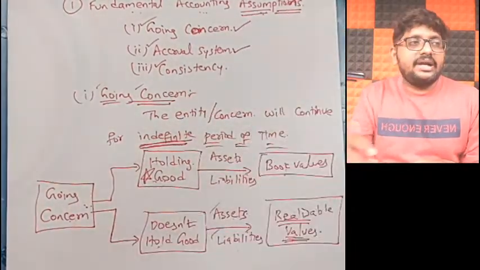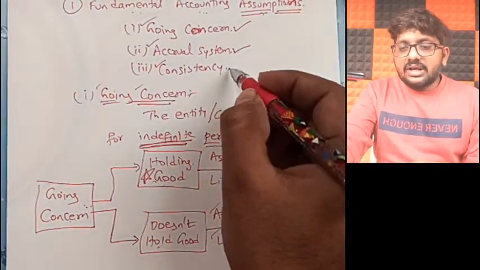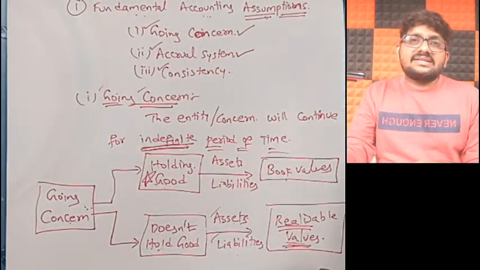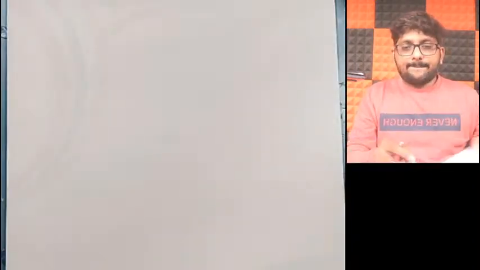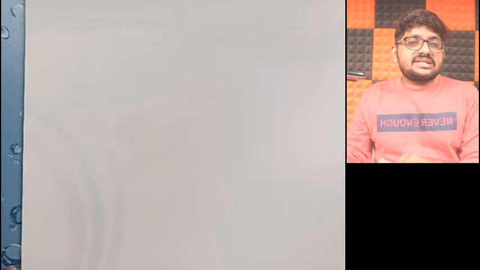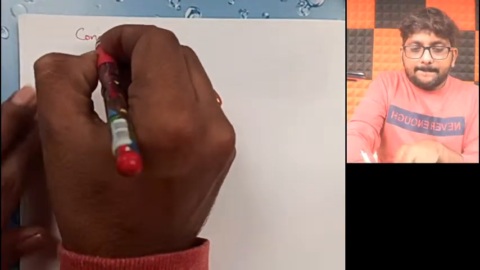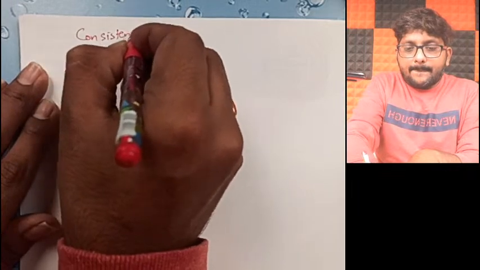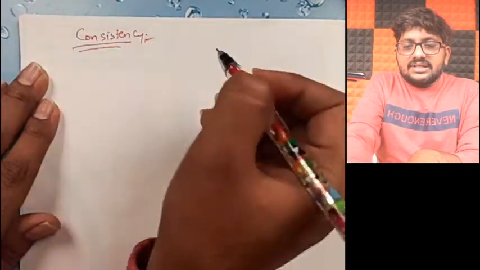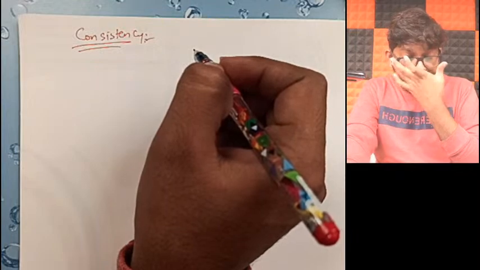Okay, going concern explained. Now let us see consistency. What is meant by consistency? When we talk about consistency, friends, what does consistency tell us?